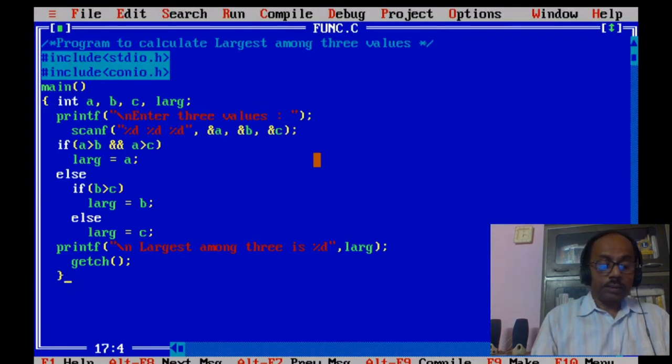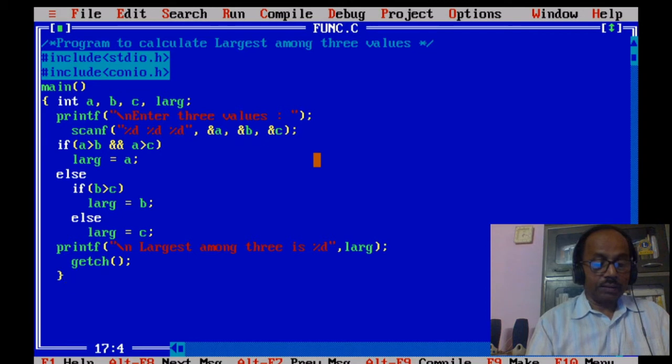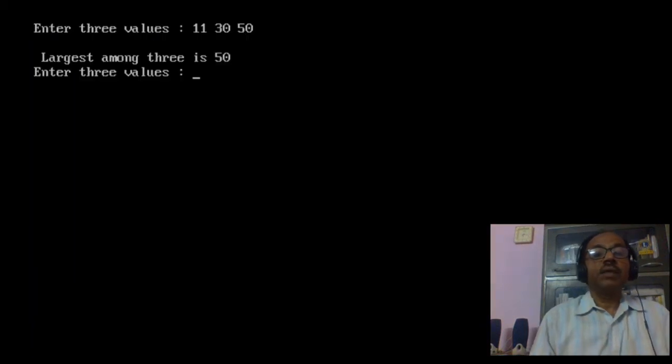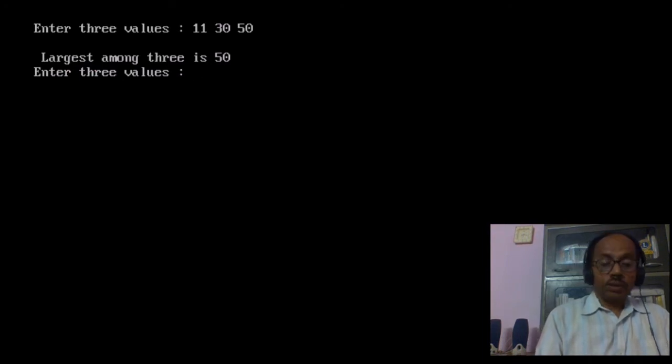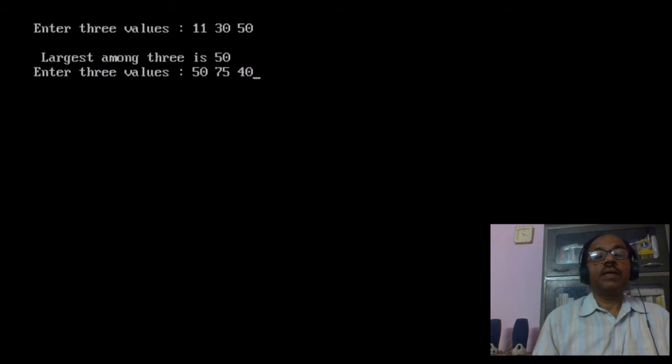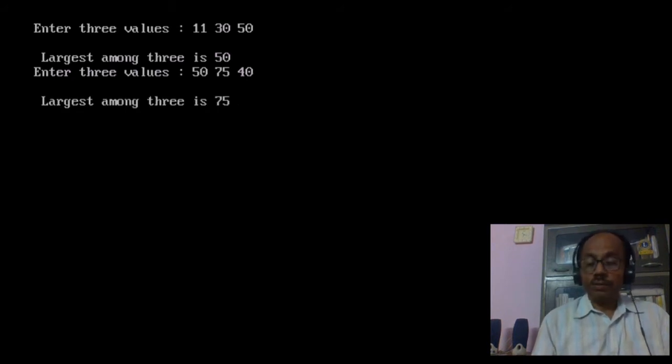In another case, the user may like to enter the second one as largest. Let's see what it does. Control F9. Here the user is inputting 50, 75, 40. It means the middle one is largest and it is showing accordingly.